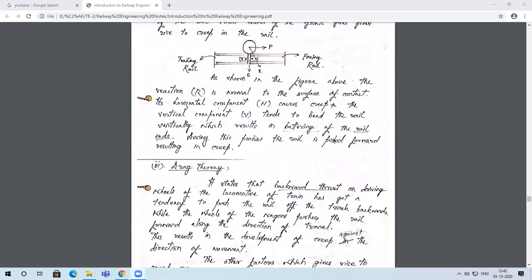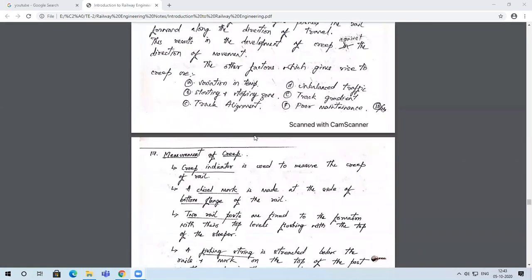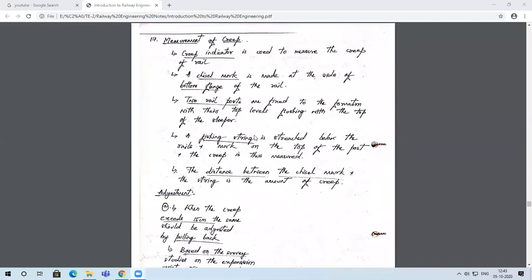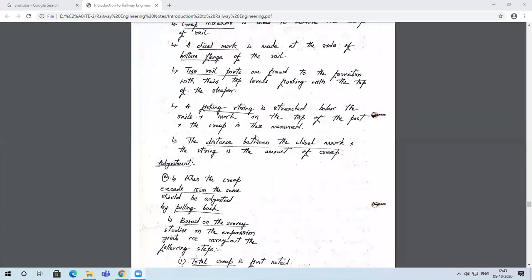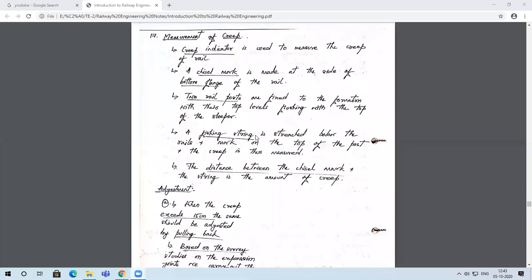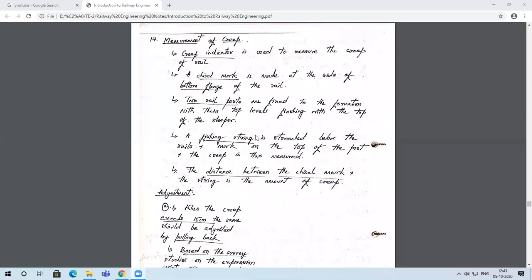So this is about the creep theories. Next is measurement of creep. Now, measurement of creep is a very important concept that you need to know as transportation engineers.